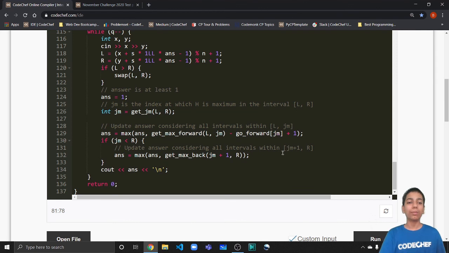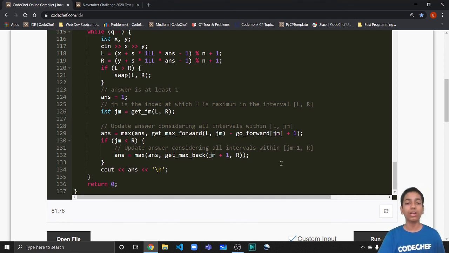Then we are going to update the answer considering all the intervals within L to gm. So answer is equal to the max of the answer, which for the first query was 1. So for the first query it is the max of 1 comma get max forward from L to gm, a segment tree query, minus go forward of gm plus 1. This is exactly what we discussed in the explanation. So there's no rocket science going on here.